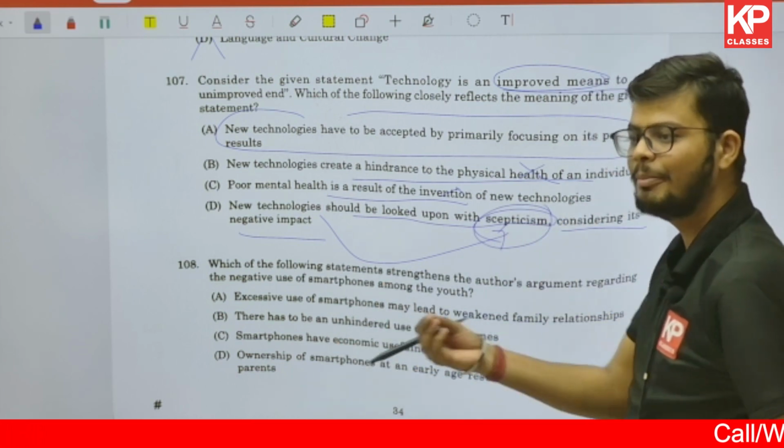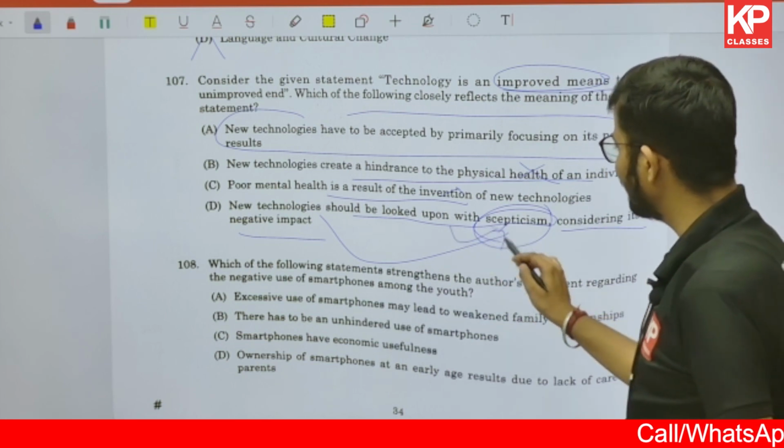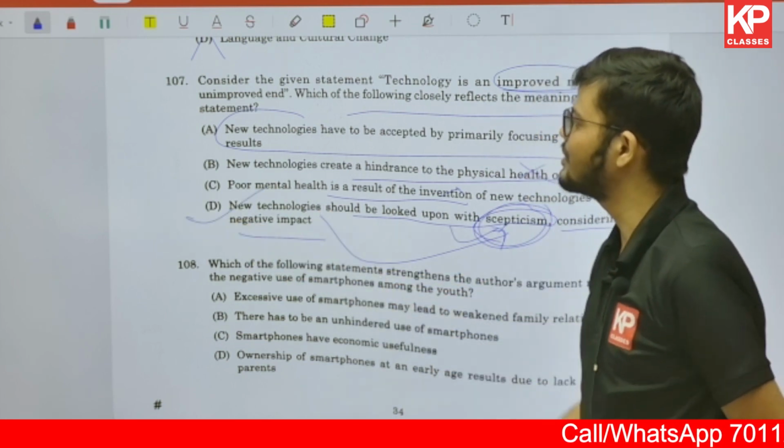We should not blindly trust these things, we need to look at these issues with skepticism. Option D is the correct one.